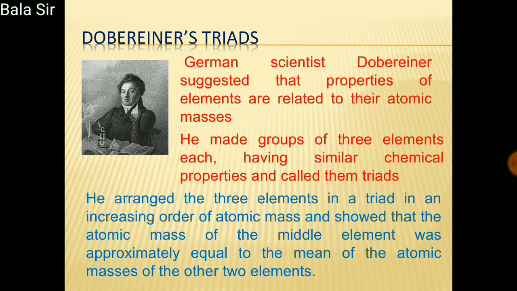He arranged the 3 elements in a triad in increasing order of atomic masses and showed that the atomic mass of the middle element was approximately equal to the mean of the atomic masses of the other 2 elements. However, all the known elements could not be classified into Dobereiner triads.